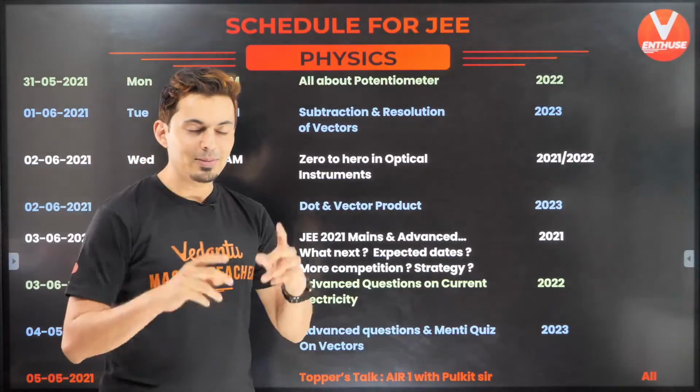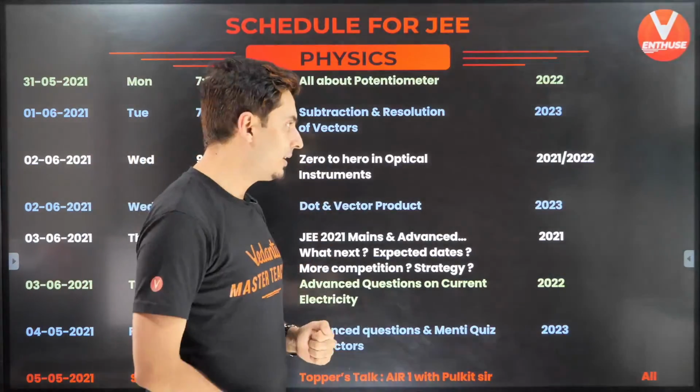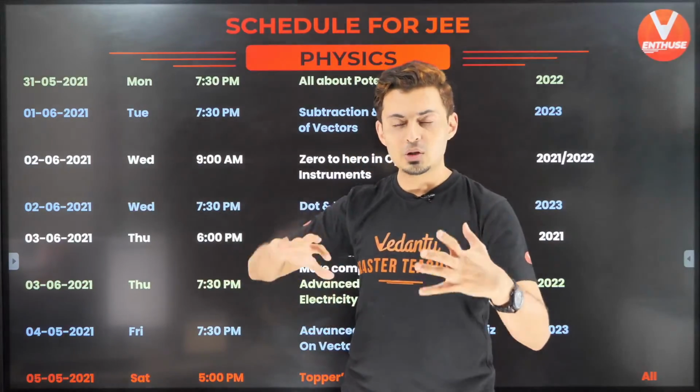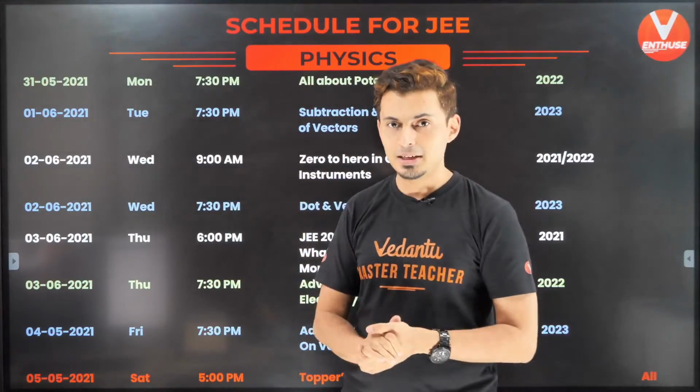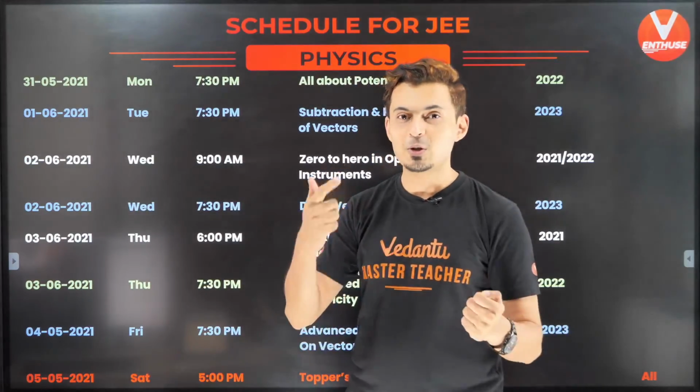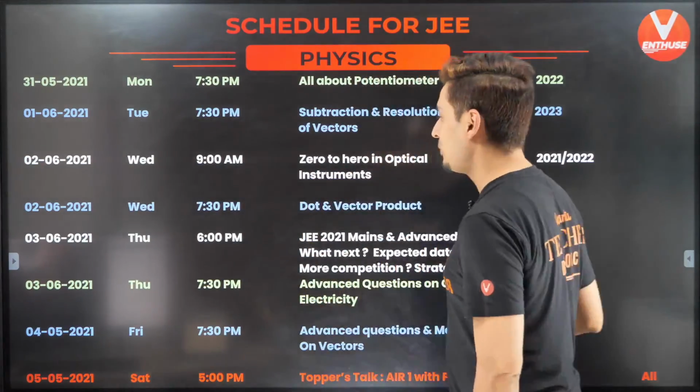So what will be the next chapter? The next chapter is going to be 1D kinematics. So after every chapter, we will have some kind of advanced level problem solving and probably something like a Menti Quiz. So guys, differential calculus, integration, derivatives is also going to come up next in one-dimensional motion.